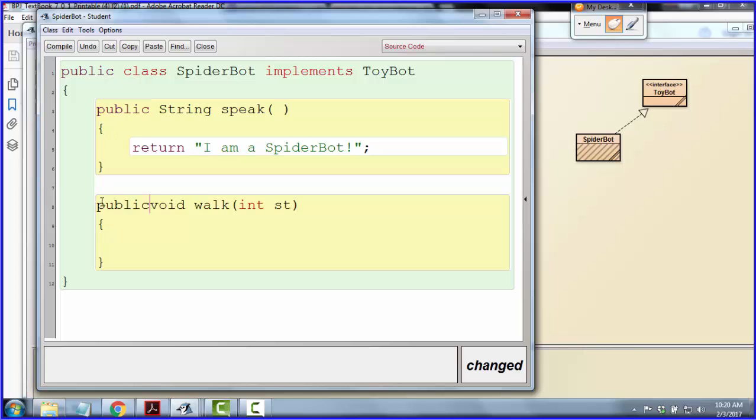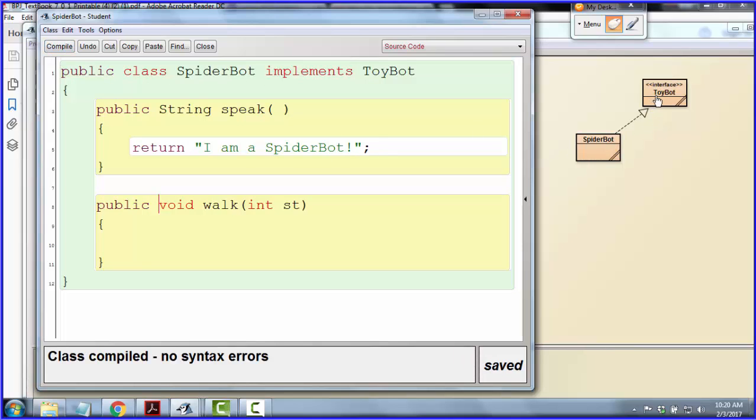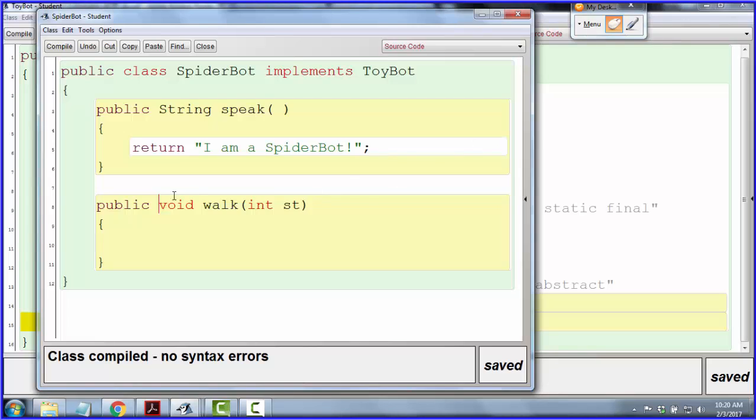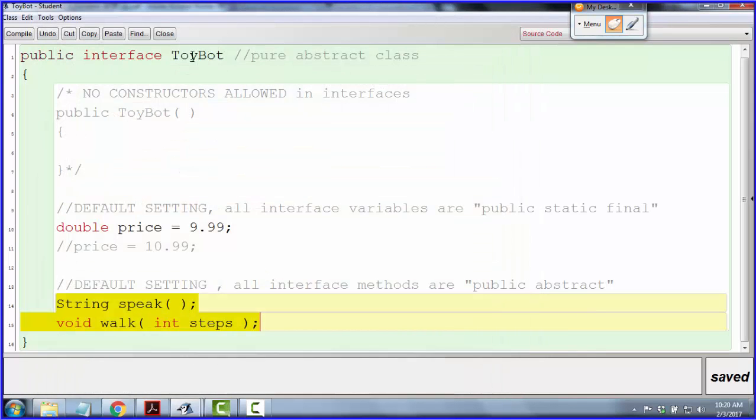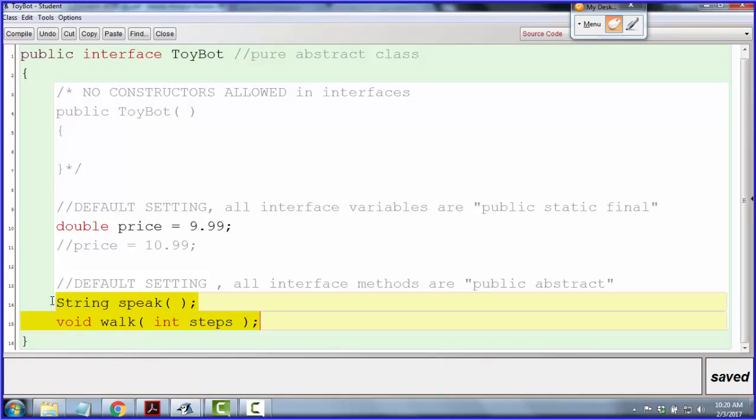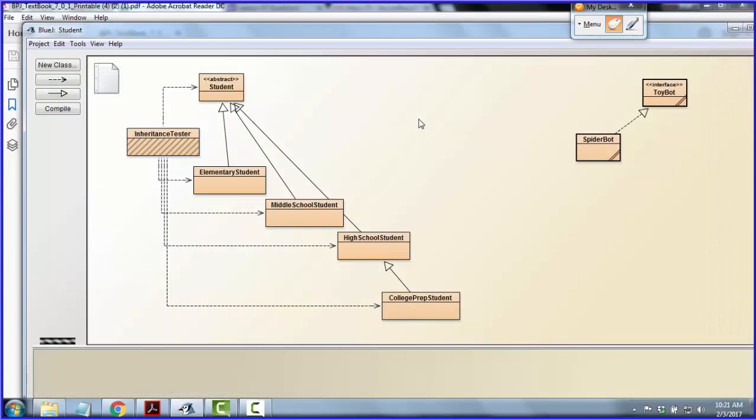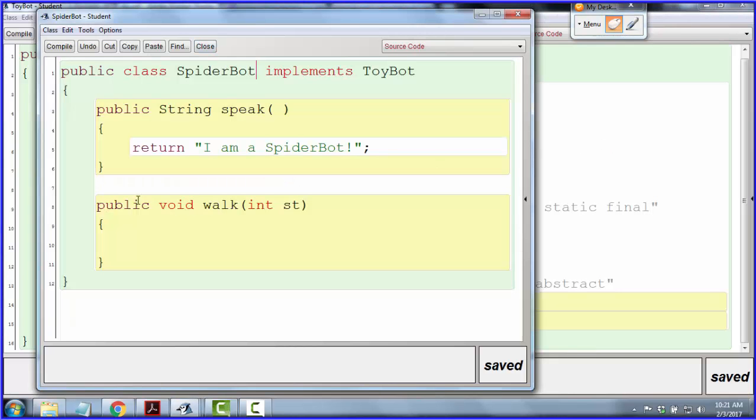So a little weird. Remember in the interface, I didn't actually specify public in the toybot interface. Like I was saying, the industry standard is you wouldn't write public or abstract there. It's just kind of a given. But apparently I have to write public on the override side, because if I don't, it tries to make it a protected method, and it doesn't like that.